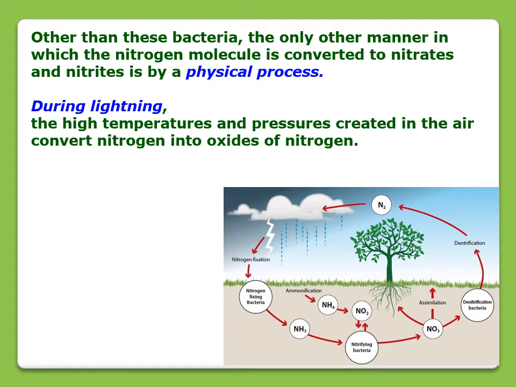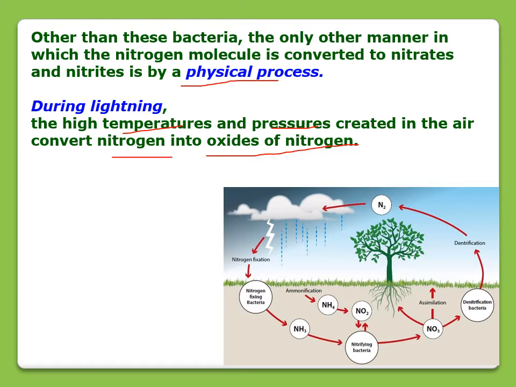Other than these bacteria, the only other manner in which the nitrogen molecule is converted to nitrate and nitrite is a physical process. That is during lightning, during rain when lightning occurs. At that time, the high temperature and pressure created in the air convert nitrogen into oxides of nitrogen.